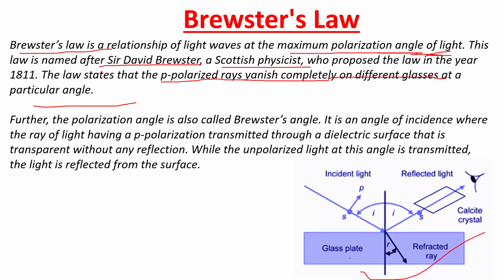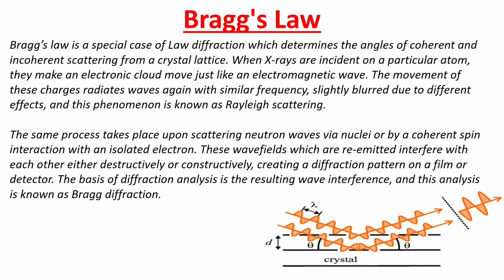So here is the diagram. This is the glass plate and this is the refracted ray. Further, the polarization angle is also called Brewster's angle. It is an angle of incidence where the ray of light having p polarization is transmitted through a transparent dielectric surface without any reflection.